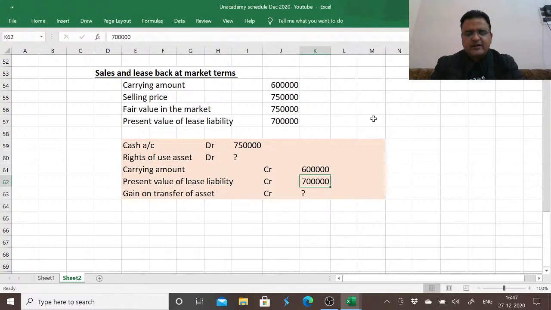So if you are paying 7 lakh to lease back the asset when the market value is 7,50,000, it means that we are not leasing back the full asset. That means a portion of it we have transferred, a portion of it we have sold. So for the portion which we have sold, we will recognize a gain, because there is a total gain between fair value and carrying amount. The total gain in this transaction is 7,50,000.